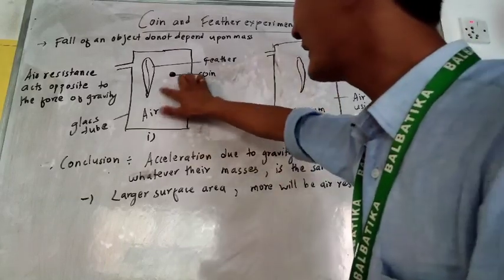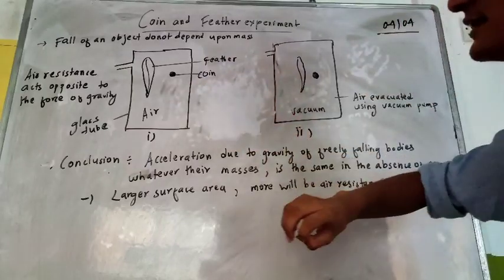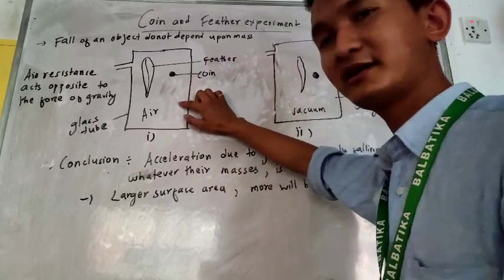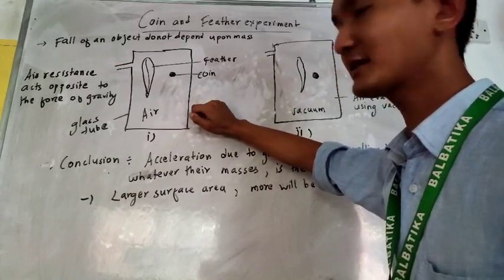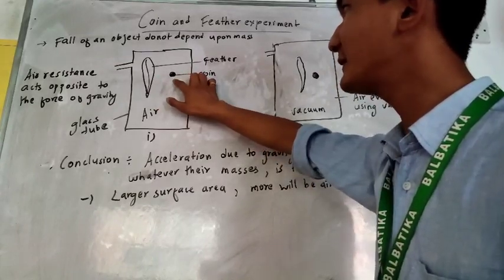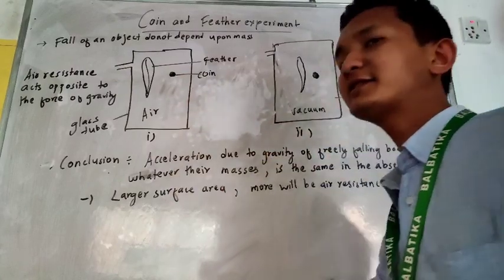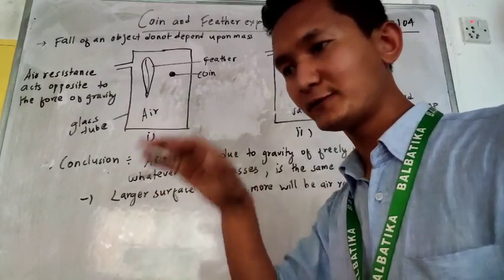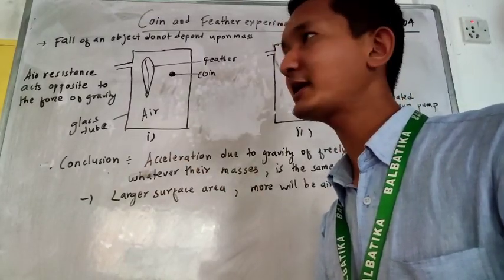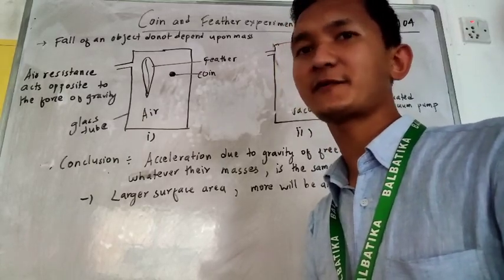So now let's learn what the main difference between these two cases is. Now please look here. In this case, air is present inside the glass tube. Okay, whatever the mass of the body is, if there is air, there is a force called air resistance which resists the body from falling to the ground. That air resistance increases with the increase in surface area.